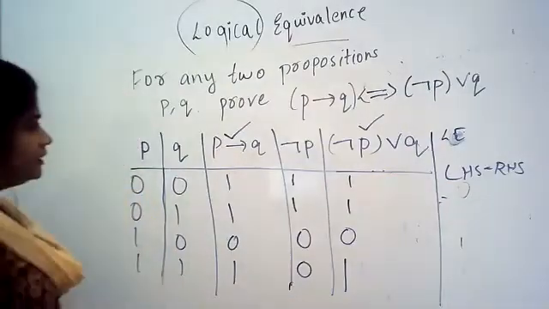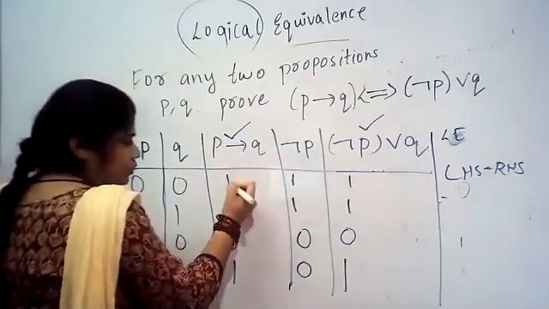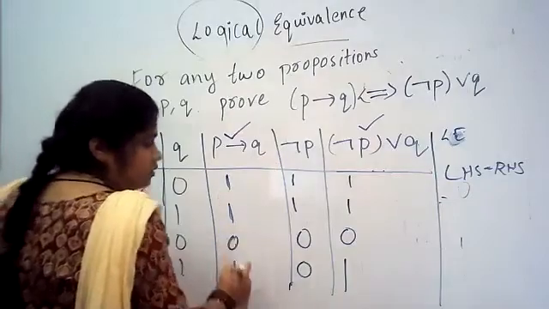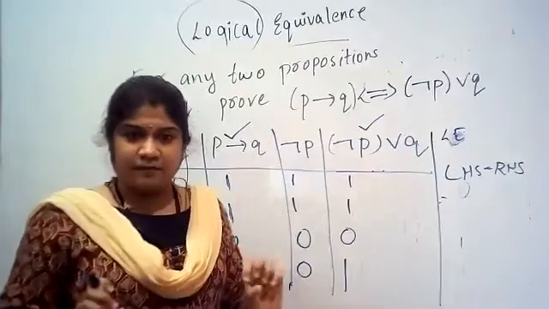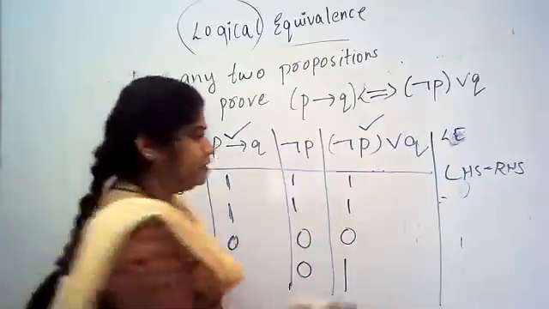If you notice here, P condition Q is what? 1101. What is this value? It is 1101. Both are the same. Oh, it's not just the same, both are logically equivalent. But